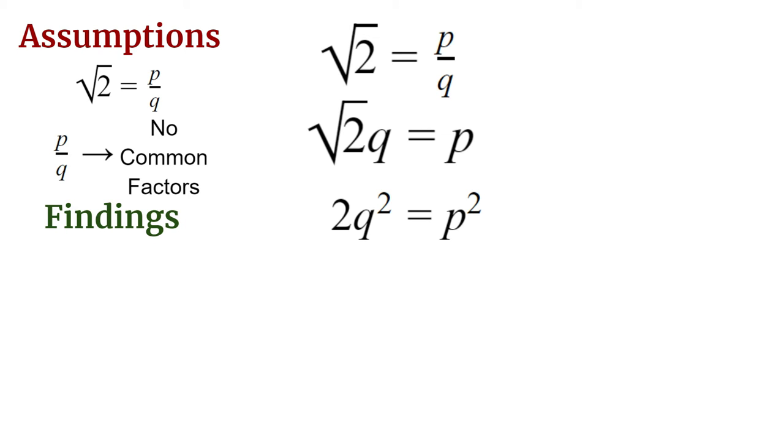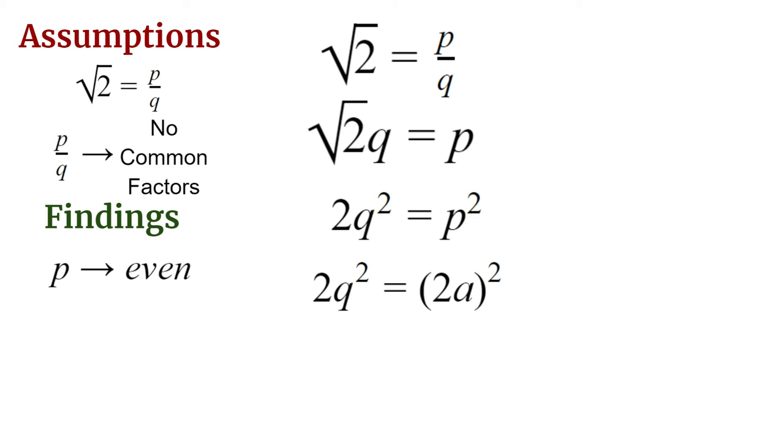Multiplying any number by 2 gives an even number, meaning p squared was even. That couldn't be true if p was odd, since the square of any odd number is always odd. So if p squared was even, then p was even as well. He then went on to say that p equals 2a, where a is an integer.